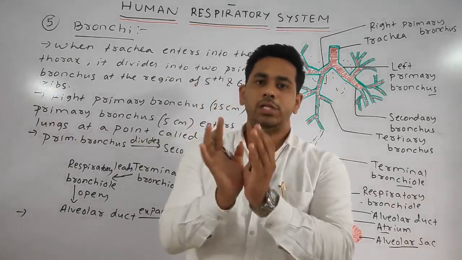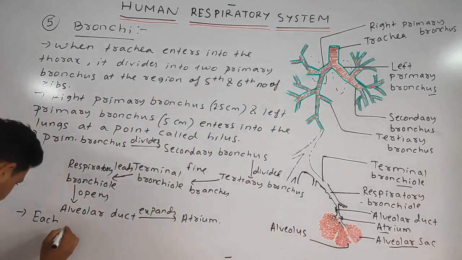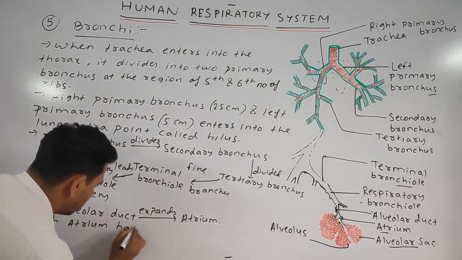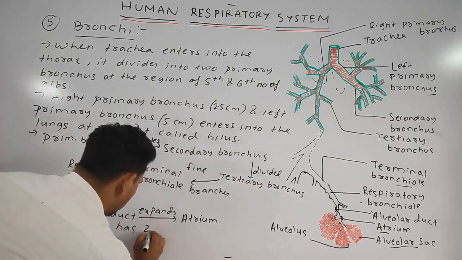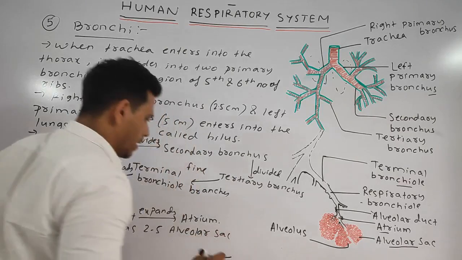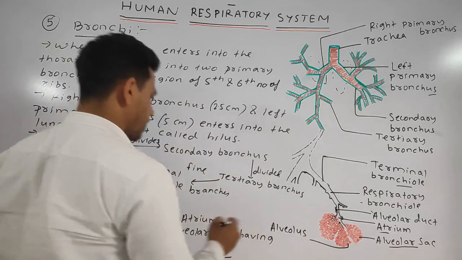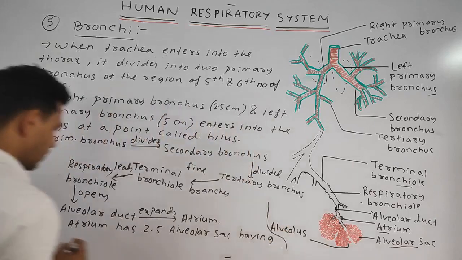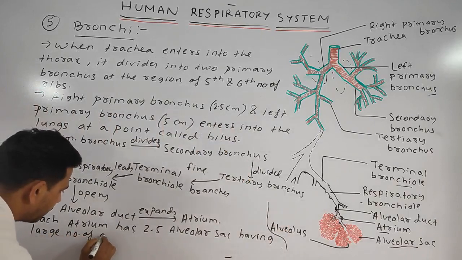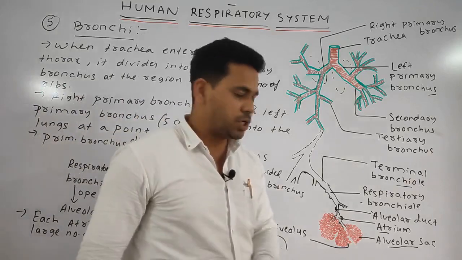Alveolar sac means a bunch of alveoli. Each atrium has 2 to 5 alveolar sacs having a large number of alveoli. Okay students, having a large number of alveoli.